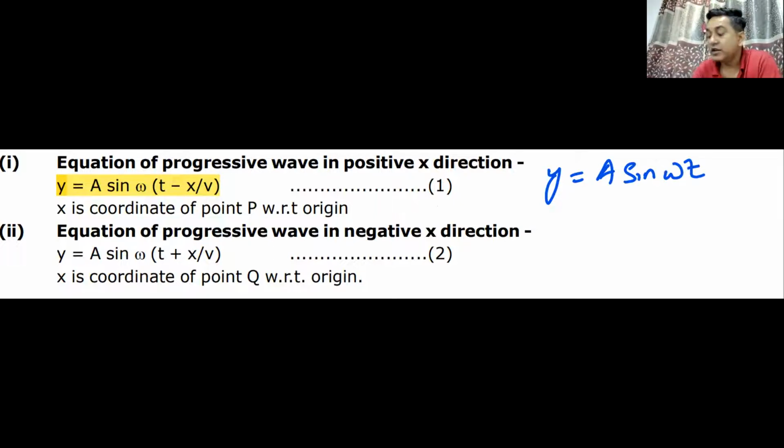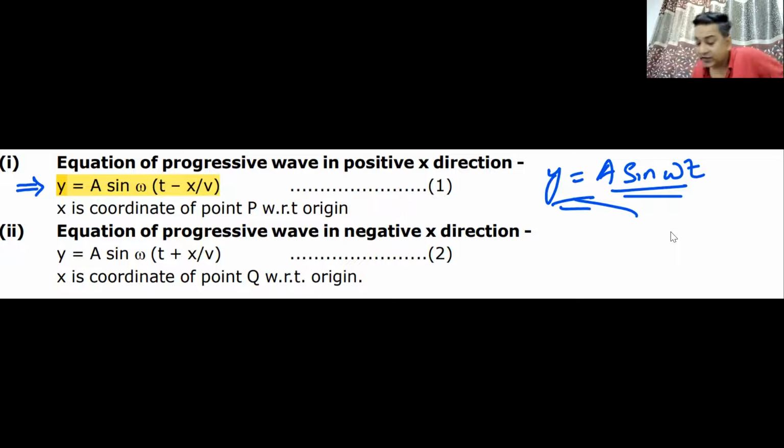Yes or no? But remember, when we were dealing with simple harmonic motion just in the last class, we were dealing with only one particle. So it was the motion of only one particle, and therefore the formula was looking so simple: y is equal to a sine omega t. But here you must understand that when the wave is moving, not only one particle, but all the particles of the medium are moving. Do we understand this? So the equation which I see over here is not the equation of just one particle. It is the combined equation of all the particles put together.